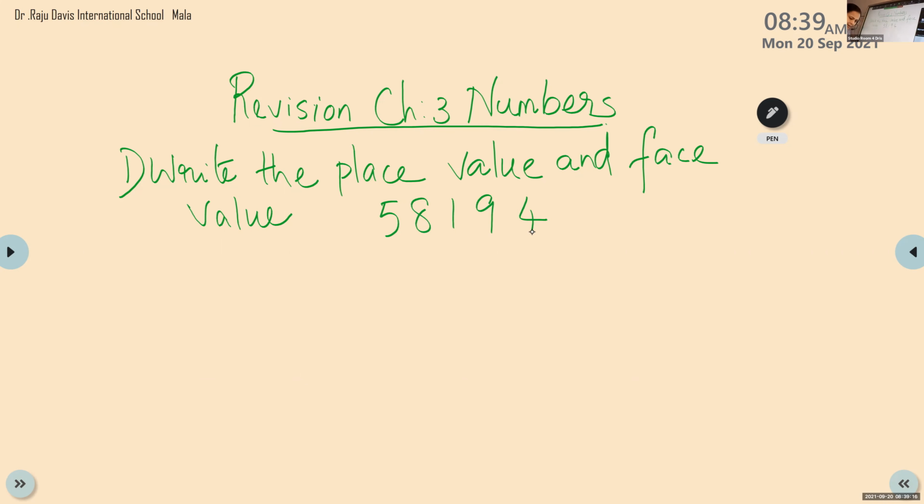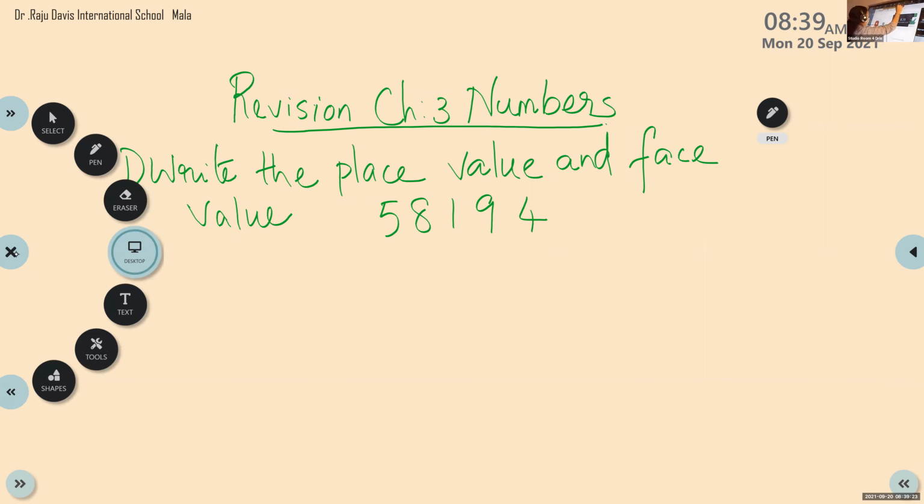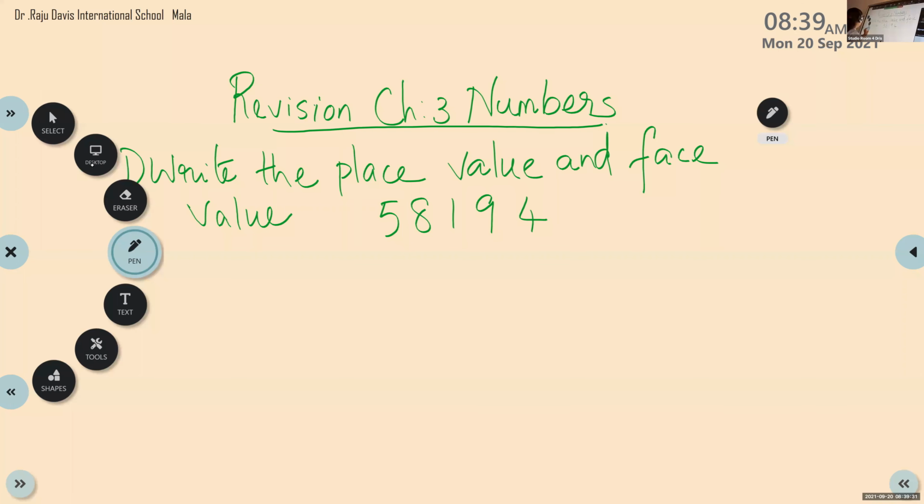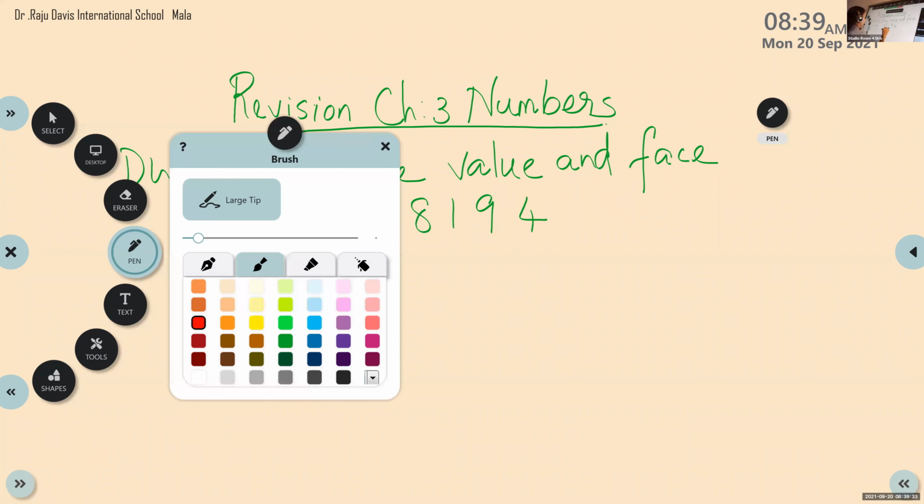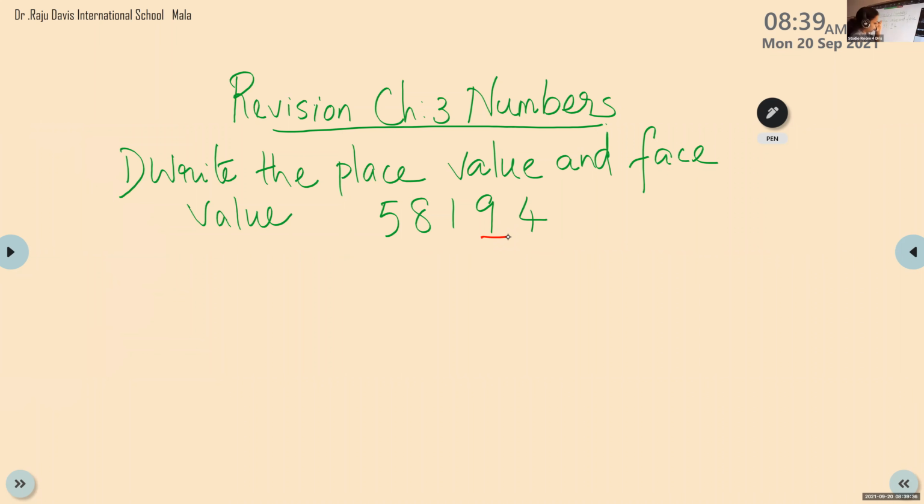58194. 58194, and the digit underlined is 9. 1 minute. Ma'am, we want to write the question. Yes, you have to write the question. Write the place value and face value. So place value and face value of the underlined digit we are not writing, just underline, which is 1 is underlined here. Okay, now question number 2.